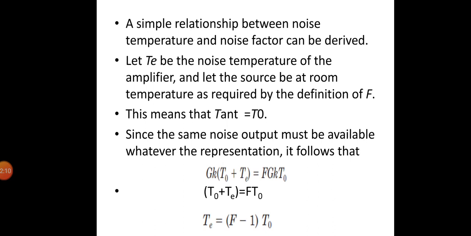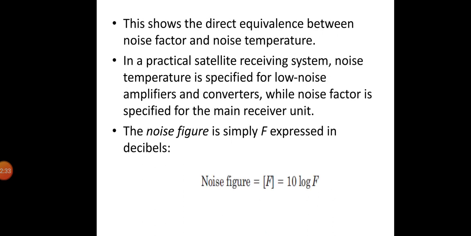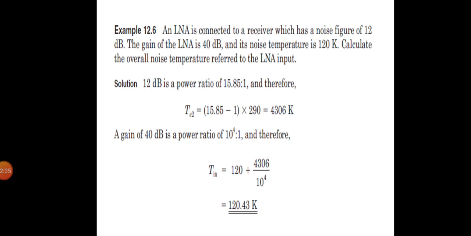As a matter of convenience in a practical satellite receiving system, noise temperature is specified for low noise amplifiers and converters, while noise factor is specified for the main receiver unit. The noise figure is simply F expressed in decibels. So noise figure NF is equal to 10 log F. Now let us look into an example.